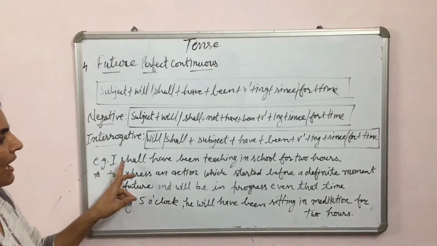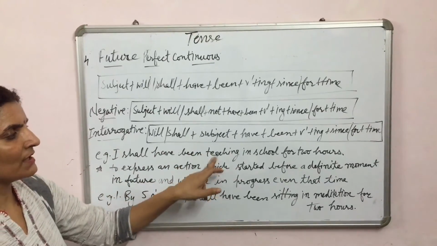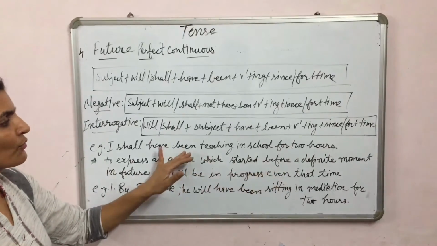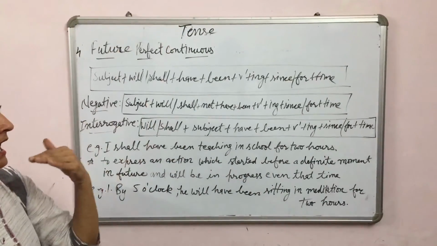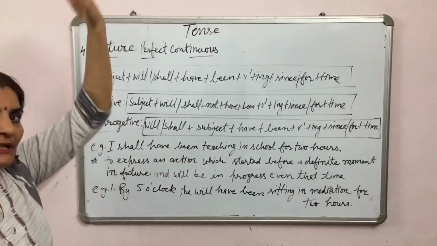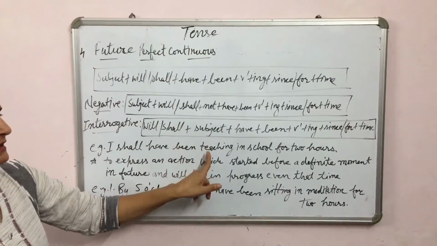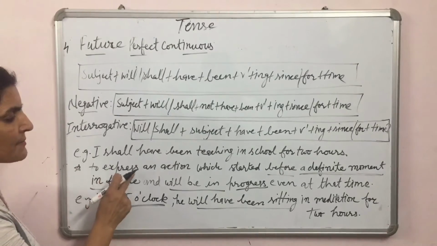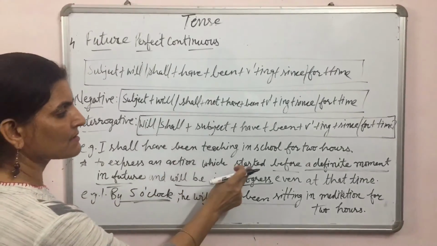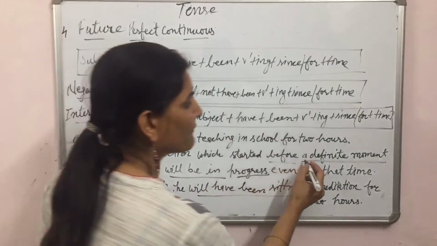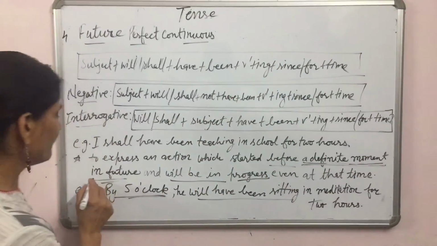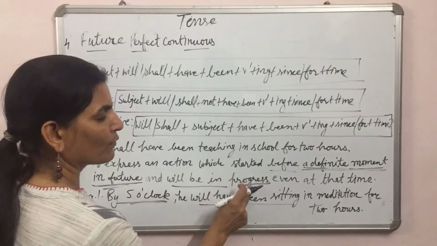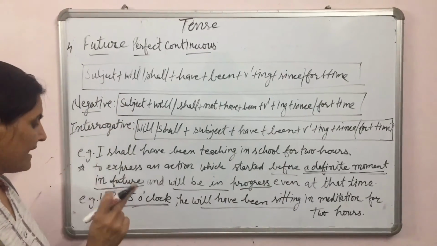See the example: I shall have been teaching in school for 2 hours. It shows the future time, means I shall have been doing this work in future at that time. It is used to express an action which started before a definite moment in future and will be in progress even at that time.